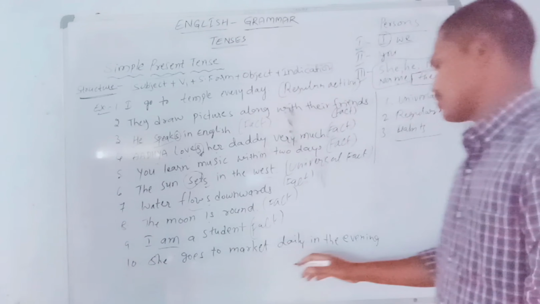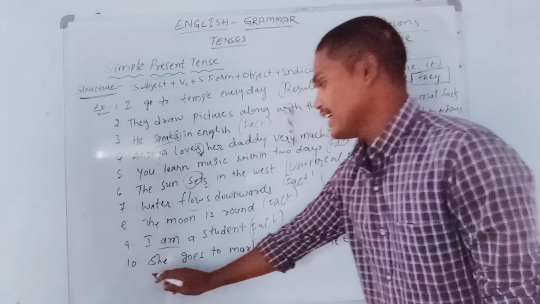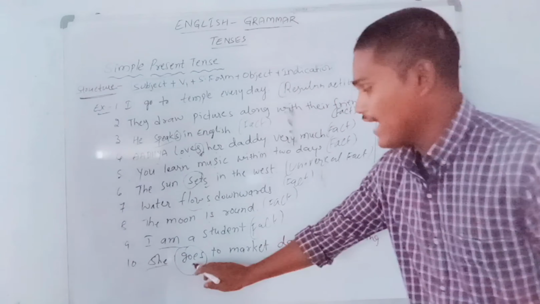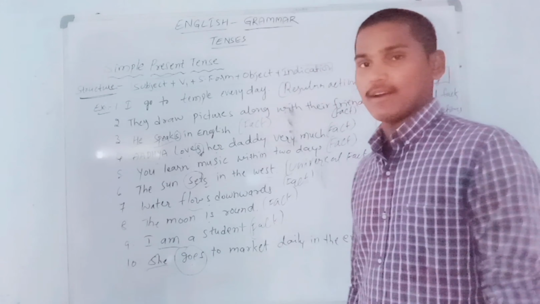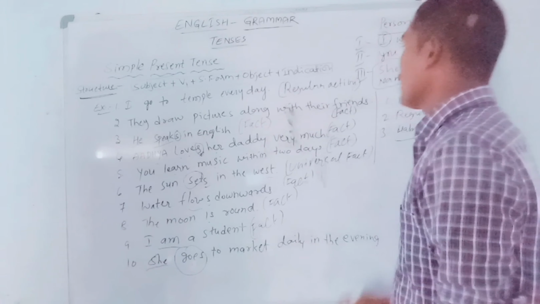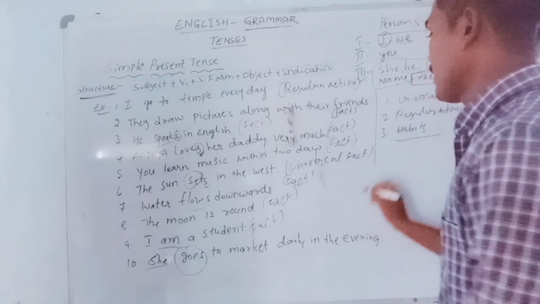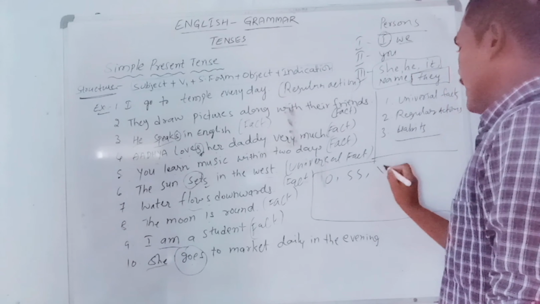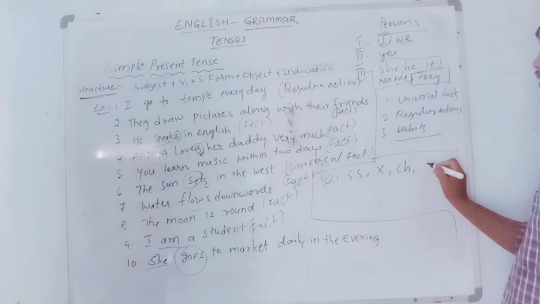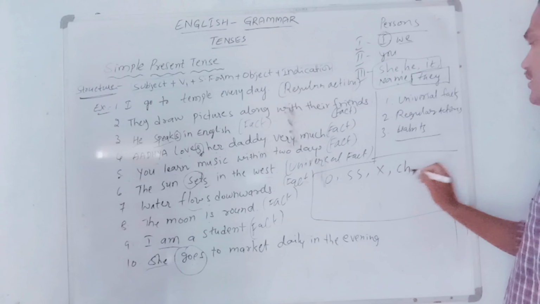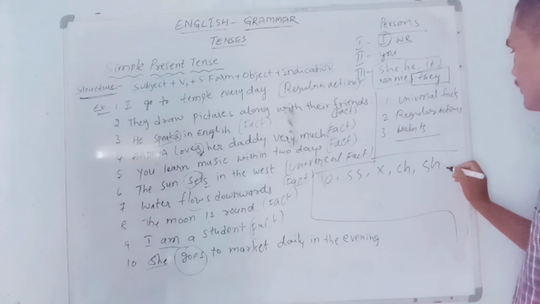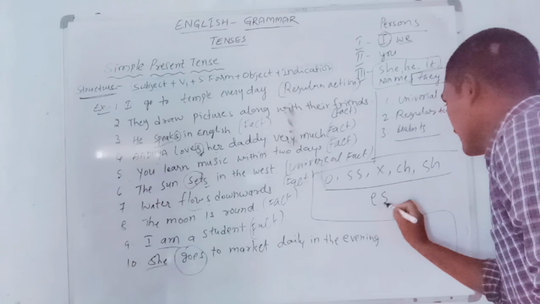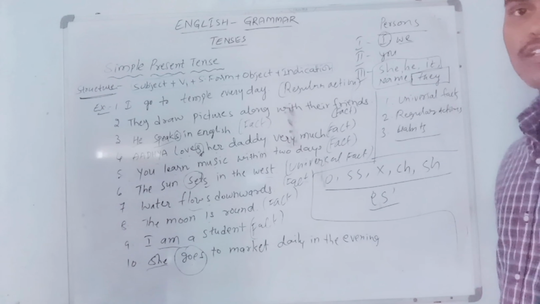So, she goes to market daily in the evening. Here also the sentence started with she. That's why we added the s form to the verb. But here we added es, not only s. So in which cases should we do that? If a verb ends with s, ss, x, ch, or sh, in all these situations we should add es to the verb form.